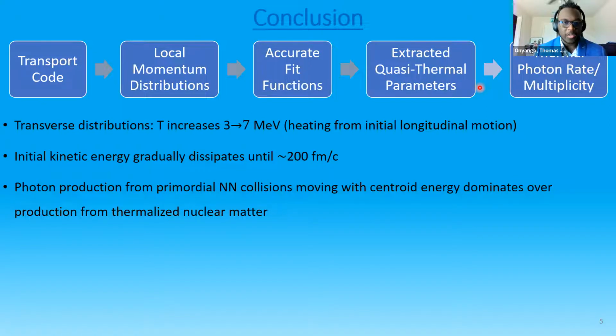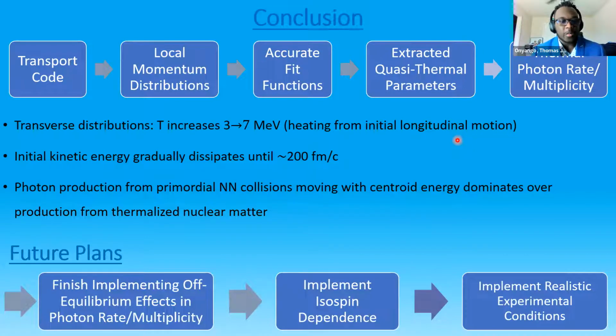From the distributions measured along the transverse direction, we see that temperature increases from 3 to 7 MeV. We also observe that the initial kinetic energy gradually dissipates all the way until 200 Fermi/C. And then we calculate that photon production from primordial nucleon-nucleon collisions moving with centroid energy dominates over photon production from thermalized nuclear matter.